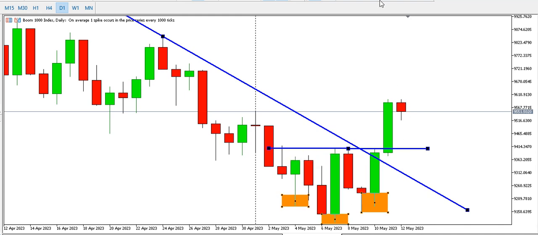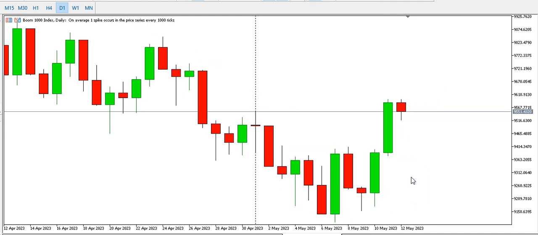And look at this. We might see a retest before price starts to go up, and we might expect price to go up. But that's that for boom 1000 on the daily time frame. Let's look at the 4-hour time frame.